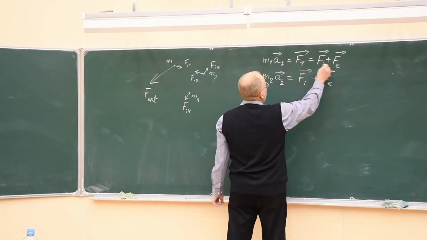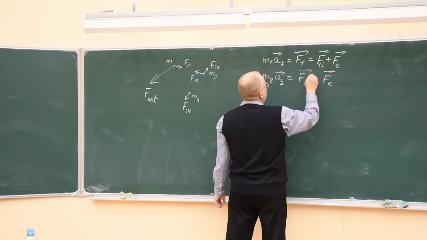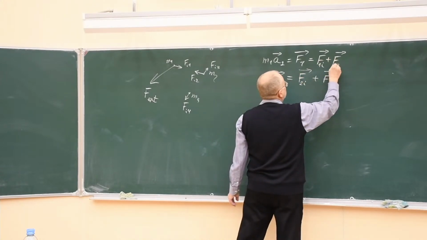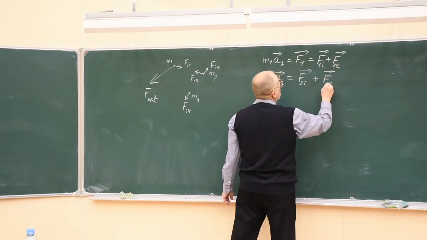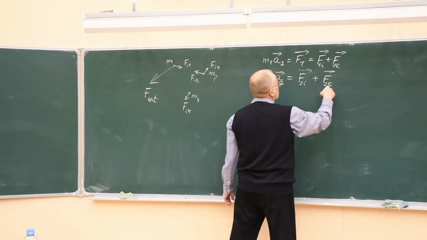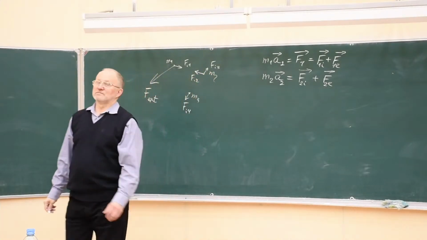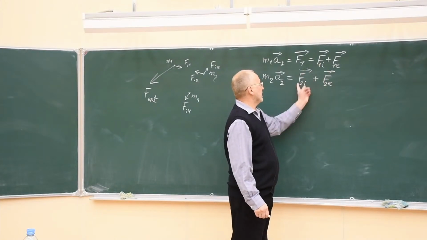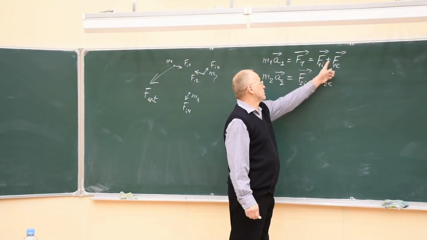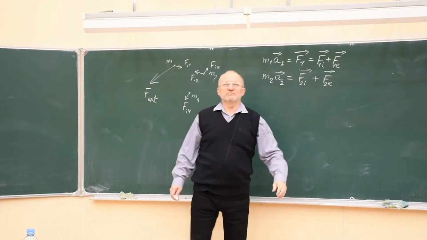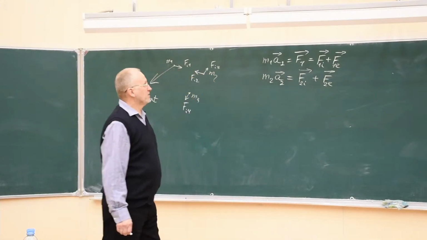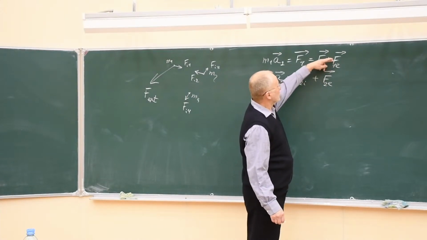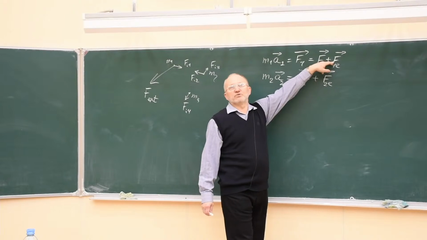So this is the net force acting on the first particle, and this is the net force acting on the second particle, from external bodies. These are different forces because they act on different particles. They should not be the same. They may be different. And so we have to use different notation. We should not use the same letter for different quantities.